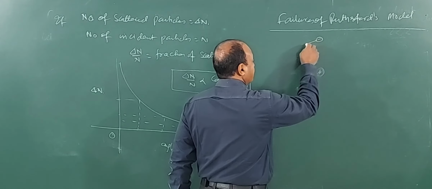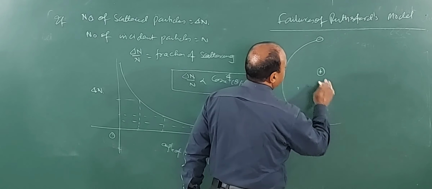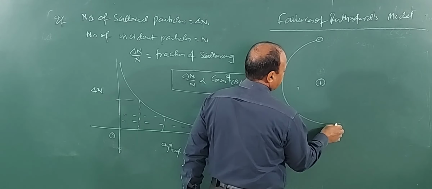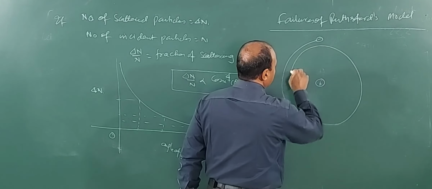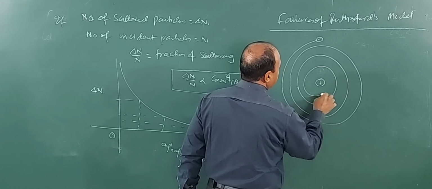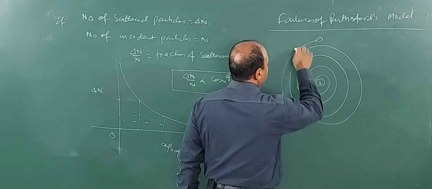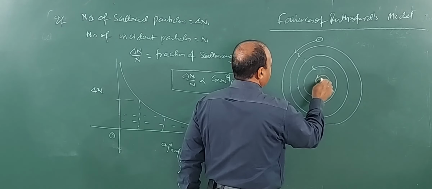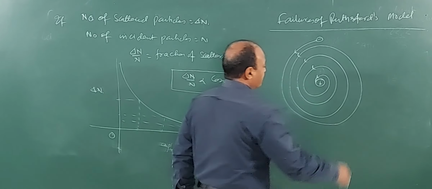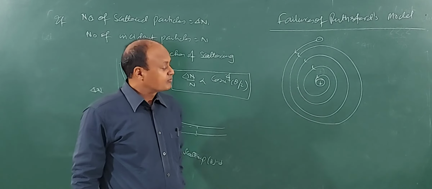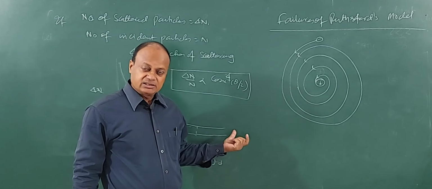The radius of its path will go on decreasing. The nucleus is here, the radius of its path goes on decreasing, and as it goes on decreasing, what happens, children? Finally it collides with the nucleus like this. And when electron collides with the nucleus, the orbit will not exist, so atom will also not exist.